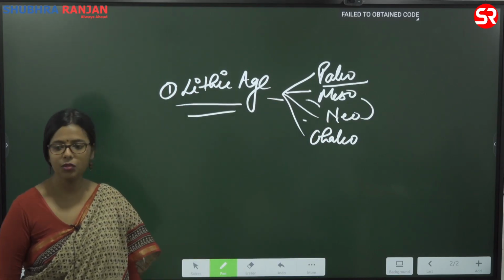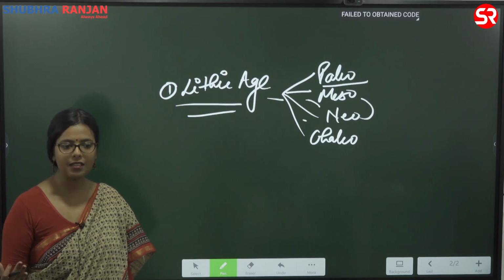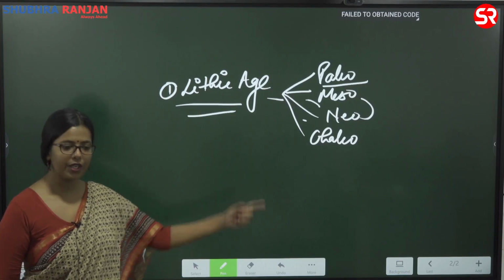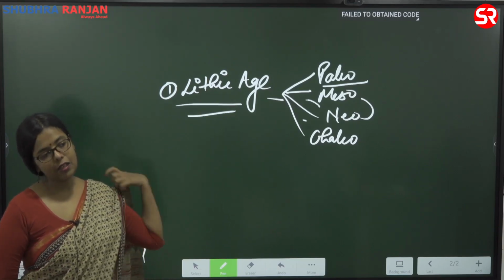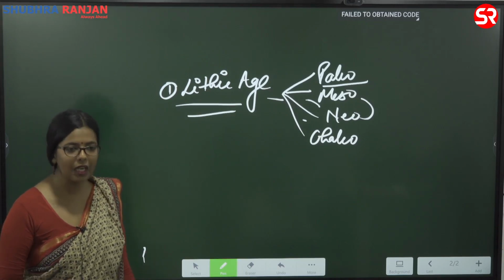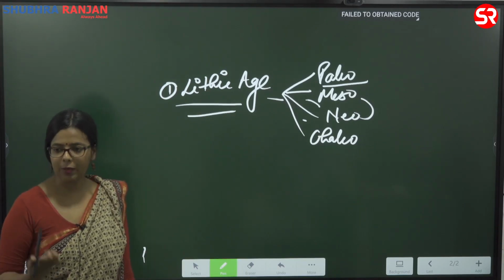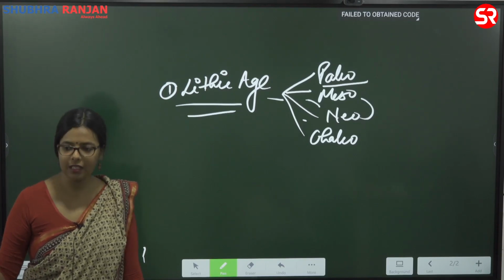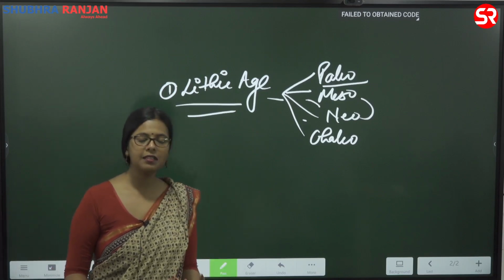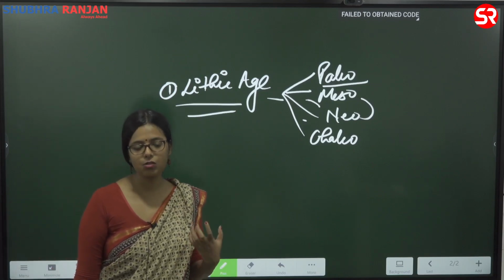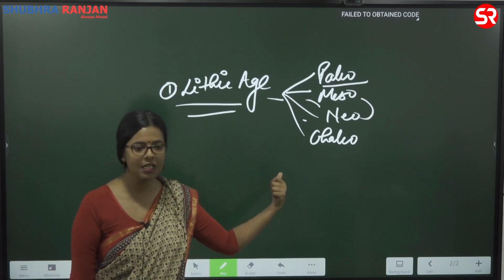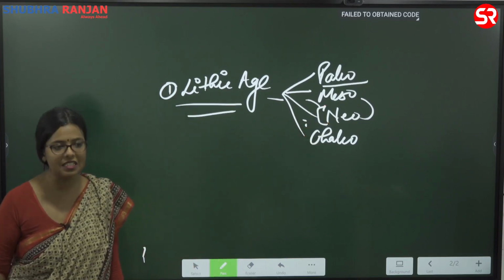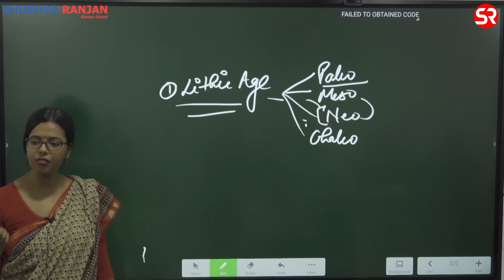Okay. Then other changes are going to come in the Neolithic era. Before the Neolithic time, humans were hunters and gatherers. When we come to Neolithic, these people started practicing agriculture. Okay, so this is the difference that is going to come here. With agriculture, a lot of changes will come. For example, when you are practicing agriculture, you need to settle down. You cannot move around every other day. And with settling down, again, there is going to be a wave of changes in social life, in political life that we'll see. Okay, so this era becomes very important for significant changes that came in the lifestyle of humans.